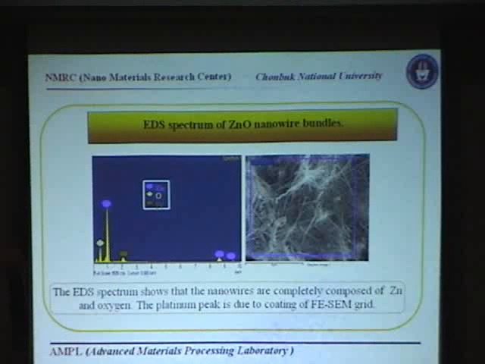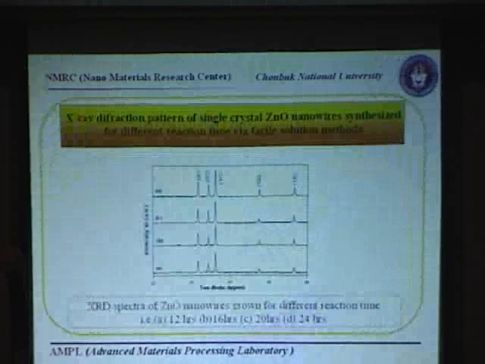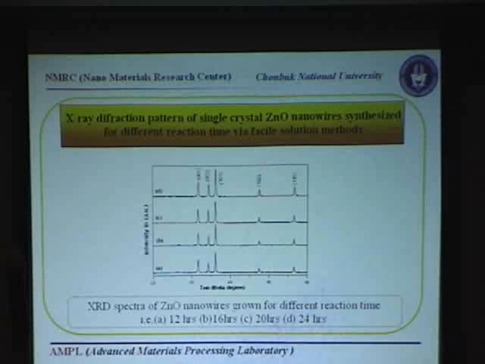We did the EDS spectrum of the zinc oxide nanowire bundle on a large scale to check. We find that this zinc oxide nanowire is completely composed of zinc and oxygen, and a platinum peak appears due to the coating of the FESEM grid before the examination of FESEM. Further, we check the crystallinity to see the crystal structure of zinc oxide.